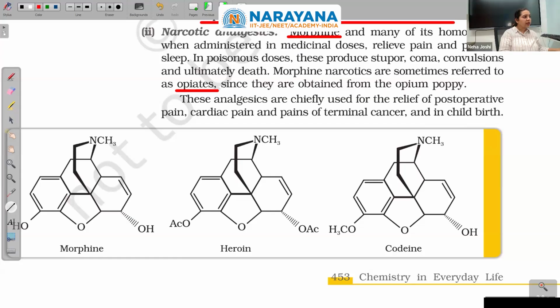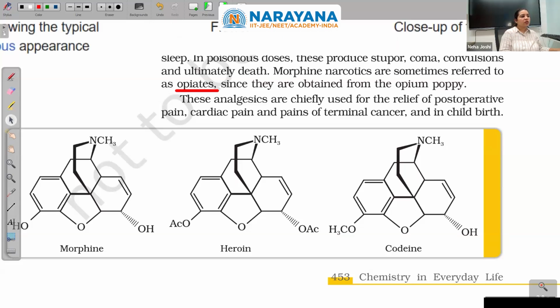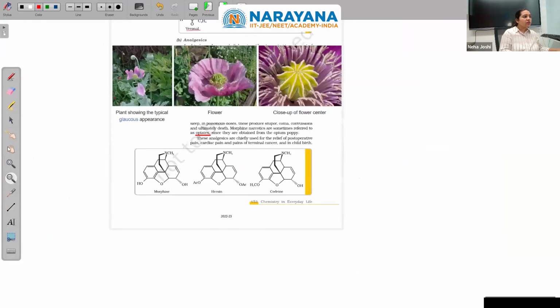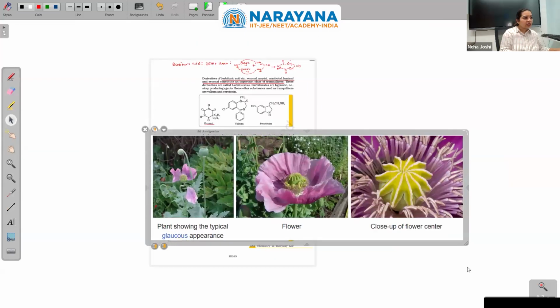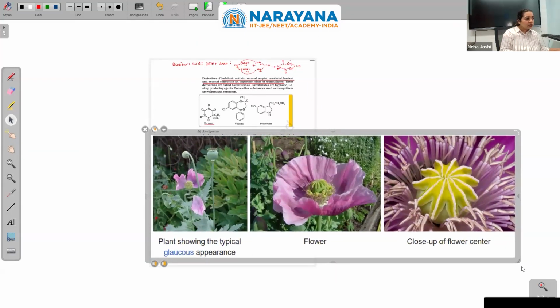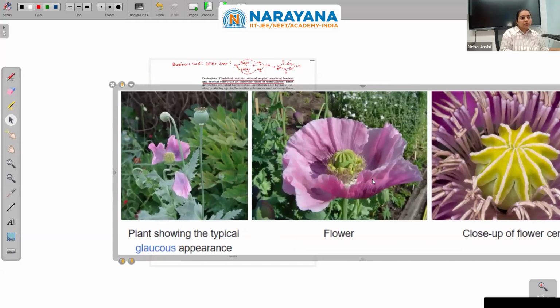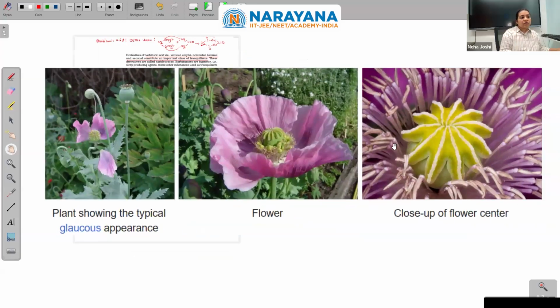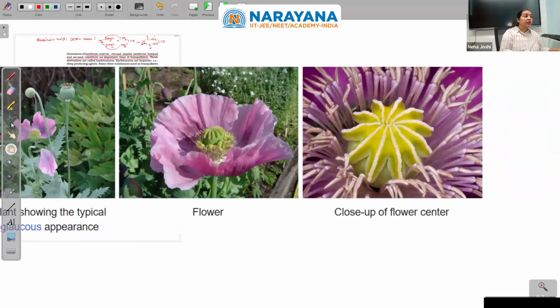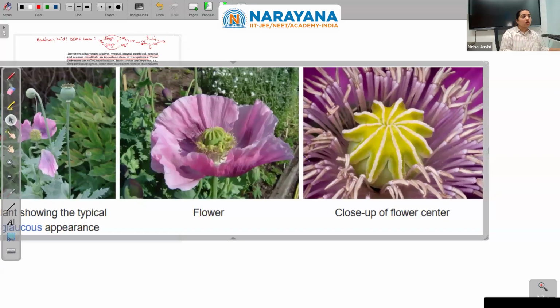So these are like in Madhya Pradesh, we have a lot of such things. Close to Neemach is a district where a lot of these are grown. That is how the plant is. It is very, very commonly grown there. See? And it is under the medical government supervision, because for medical purposes, these are very, very strong painkillers.